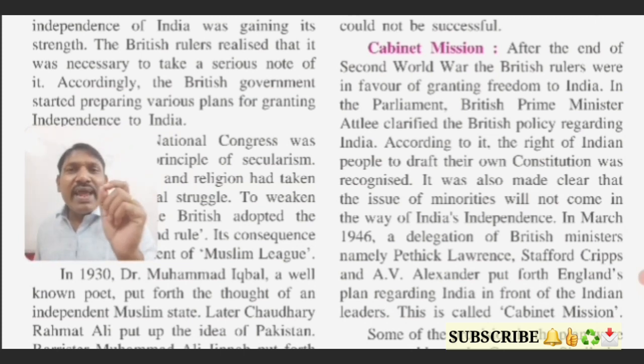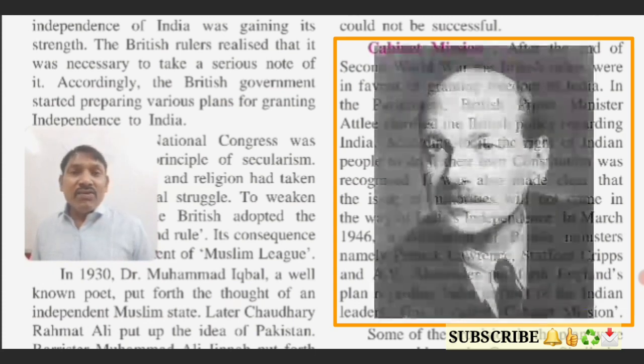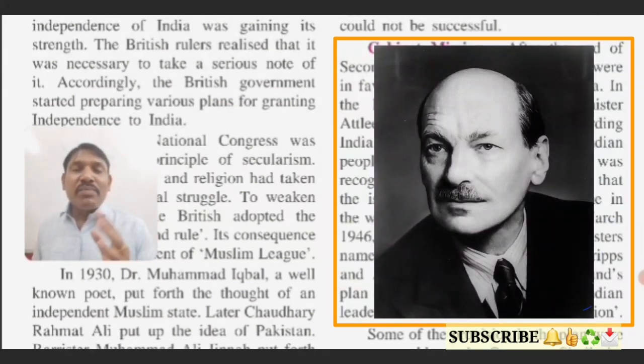See student, after the end of the Second World War, the British rulers were in favor of granting freedom to India. We have already studied that during the period of the Second World War, the British government was thinking that we should give independence to Indian people. So they were in favor of granting freedom to India. Now in the British parliament, the Prime Minister of Britain, Mr. Attlee, clarified the British policy regarding India.